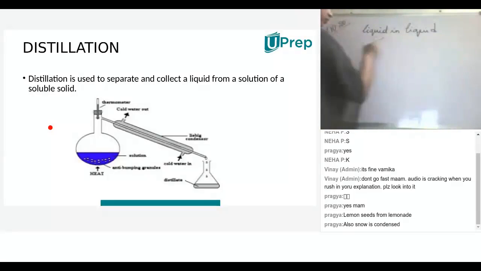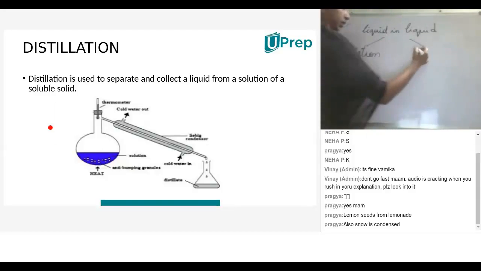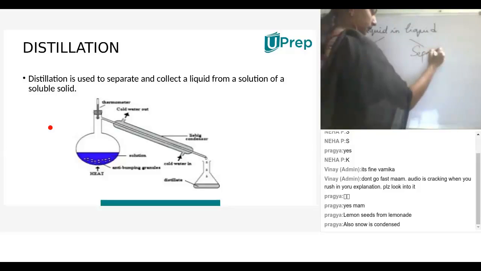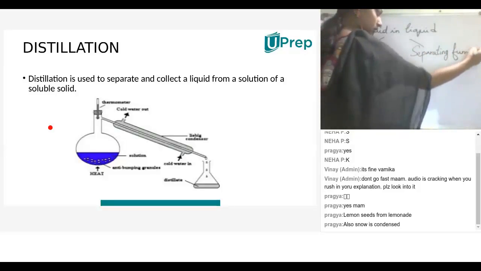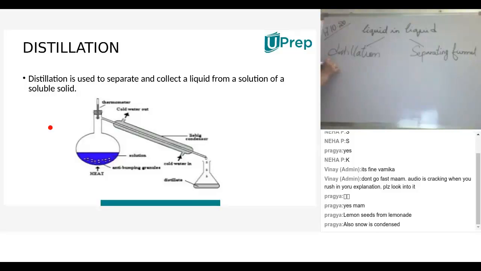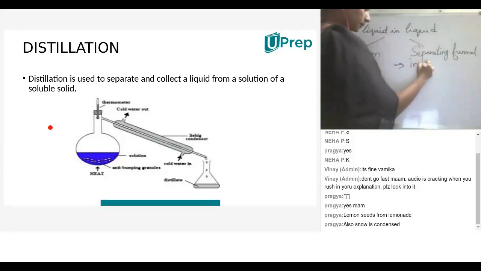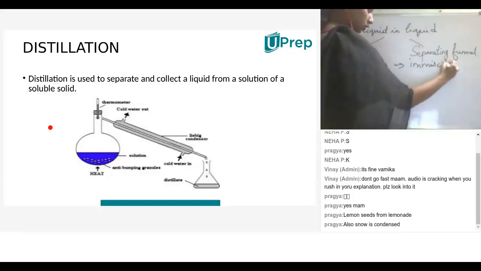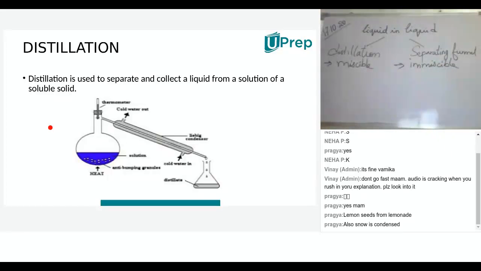separation. Techniques are of two types: one is distillation and the other one is the separating funnel. Distillation is used for miscible liquids, and the separating funnel is used for separating immiscible liquids.